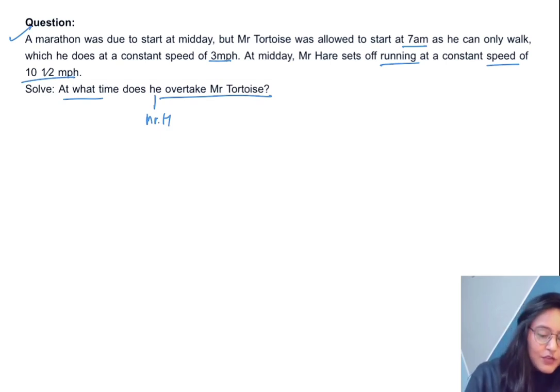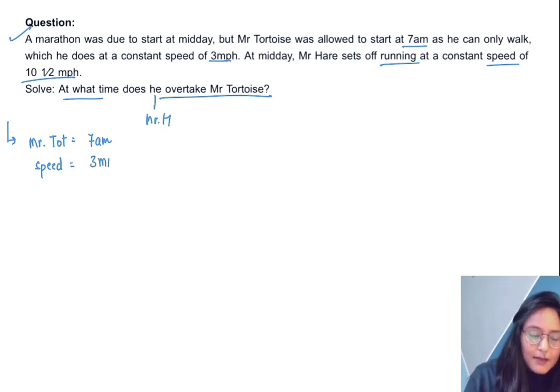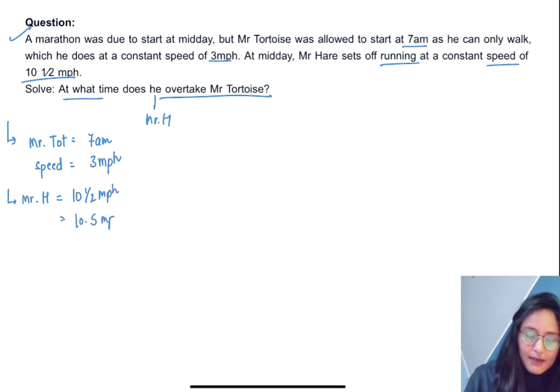Okay. So from the question we will write down the information which has been given to us. First information is about Mr. Tortoise, who has started his journey from 7 a.m., and the speed Mr. Tortoise is walking, that is 3 miles per hour. Second information which is given to us is about Mr. Hare, who is running at a speed of 10.5 miles per hour.